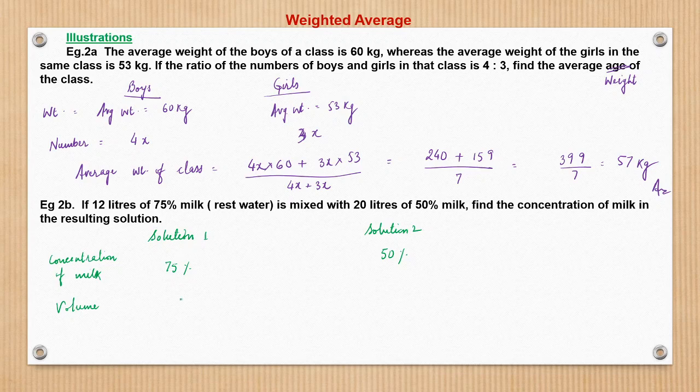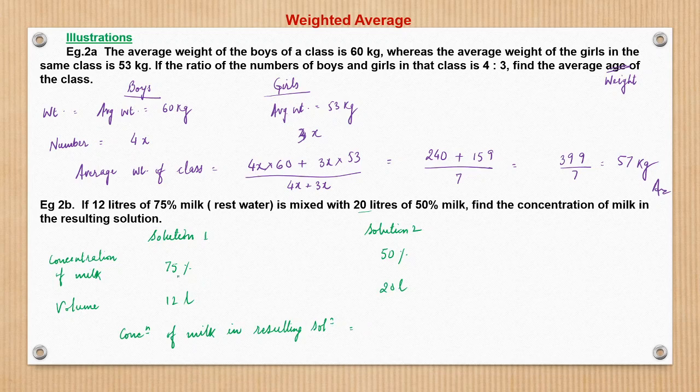What is the volume of solution 1? 12 liters. What is the volume of solution 2? 20 liters. We have to find the average concentration of milk in the resulting solution after mixing. So the concentration of milk in the resulting solution would be what?